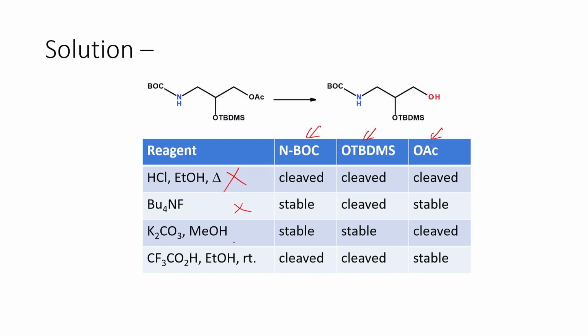Potassium carbonate and methanol is a mild hydrolysis reagent, and we only want the acetyl group to be cleaved. So this is the most suitable reagent in our case. And when we go to the trifluoroacetic acid and ethanol water condition, it cleaves both of these groups, but the ester group remains intact in that one. So this is also ruled out. So our reagent of choice for this particular transformation is potassium carbonate and methanol.